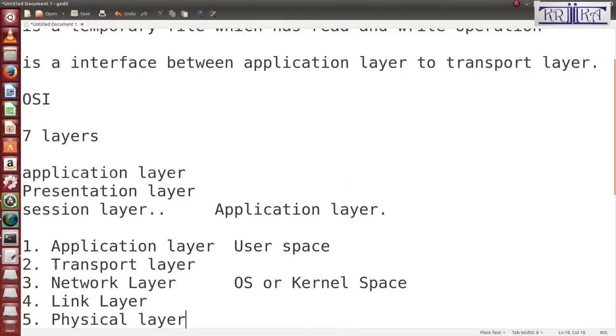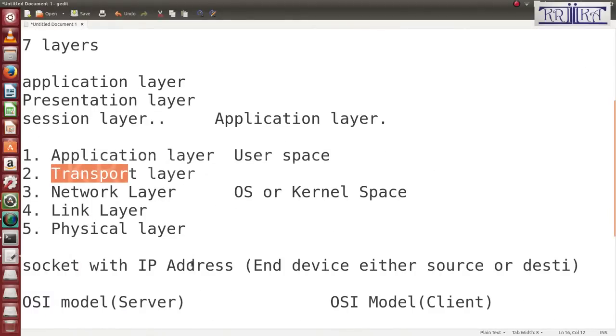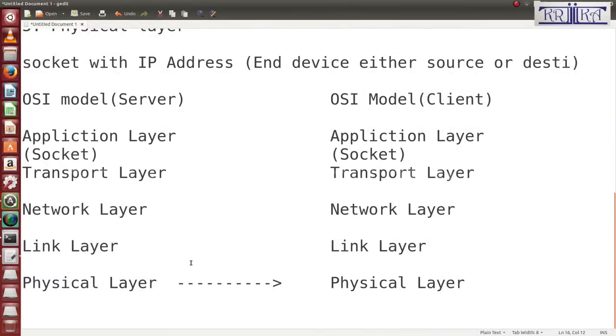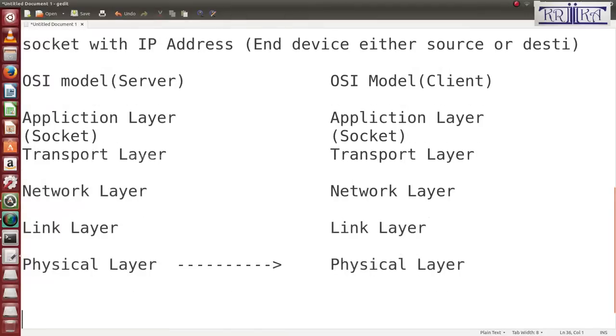Through the socket function we can interact with the transport layer, network layer and link layer, because socket is a low-level API. Without a socket function, socket interface or socket API, you cannot directly interact with the transport layer.